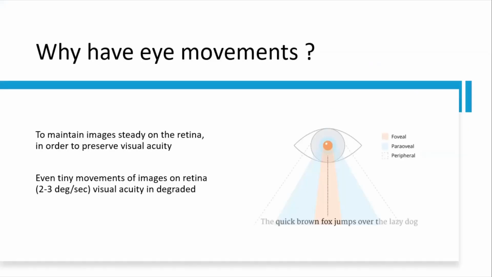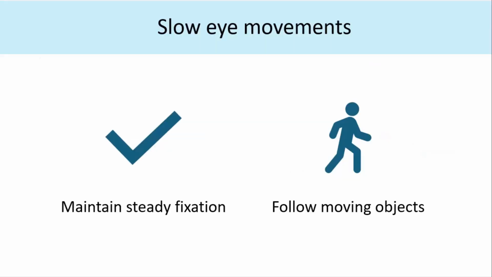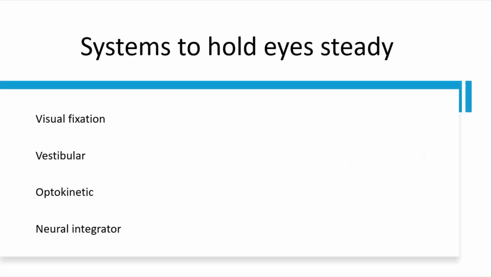So why do we have eye movements? The eye movements are to make sure that we have vision which is focused into the fovea. So if the vision does not get focused in the fovea, you get a lot of decrement in the vision. So the slow eye movement system is to maintain a steady fixation and also to follow moving objects. So the systems that hold eyes steady are visual fixation, vestibular system, optokinetic system, and the neural integrator.